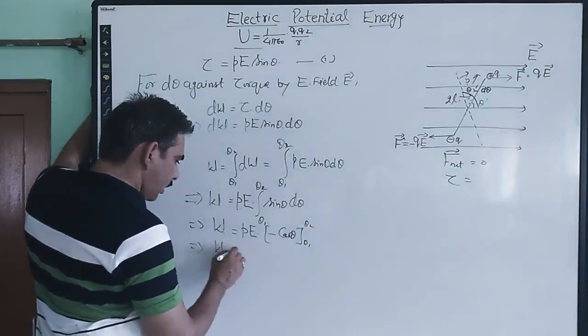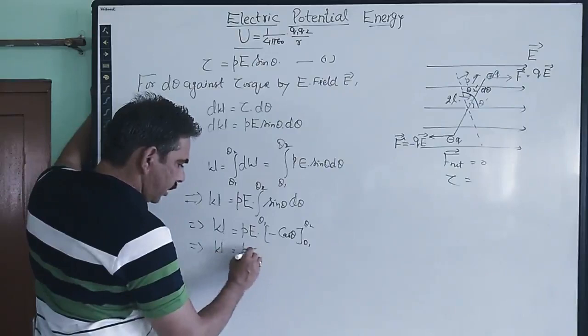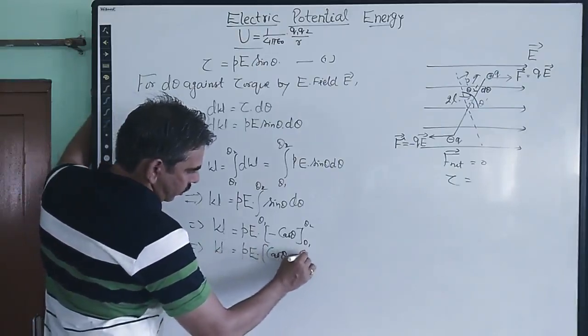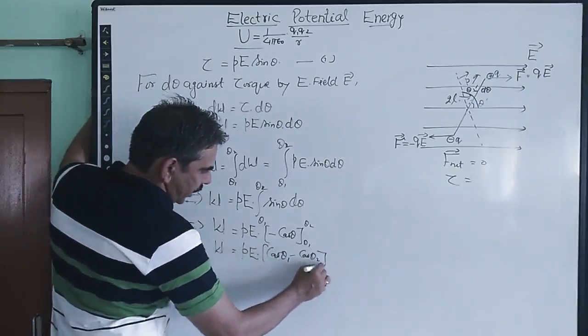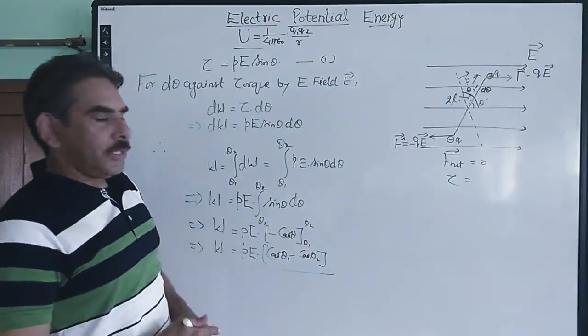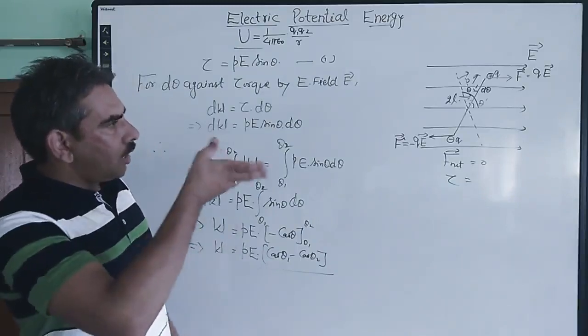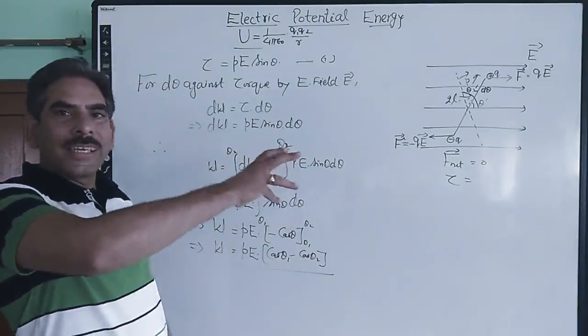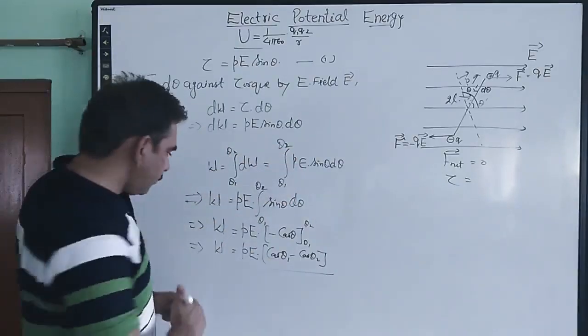When we substitute the limits, we get the result P into E into cos θ1 minus cos θ2. So this is the total work done whenever we rotate a dipole in the uniform electric field against the torque exerted by the electric field.